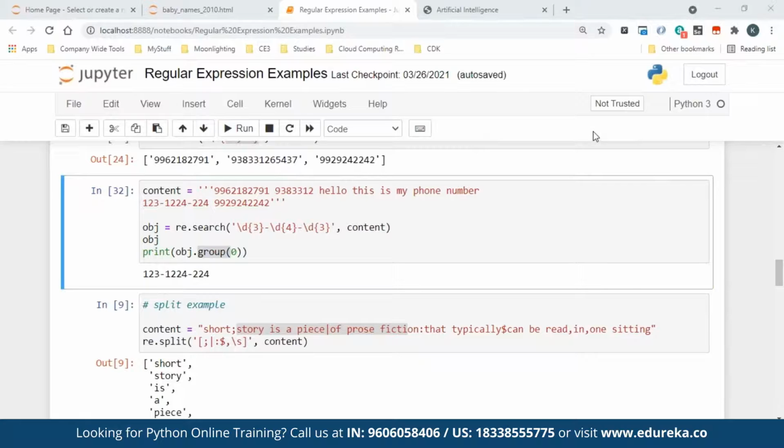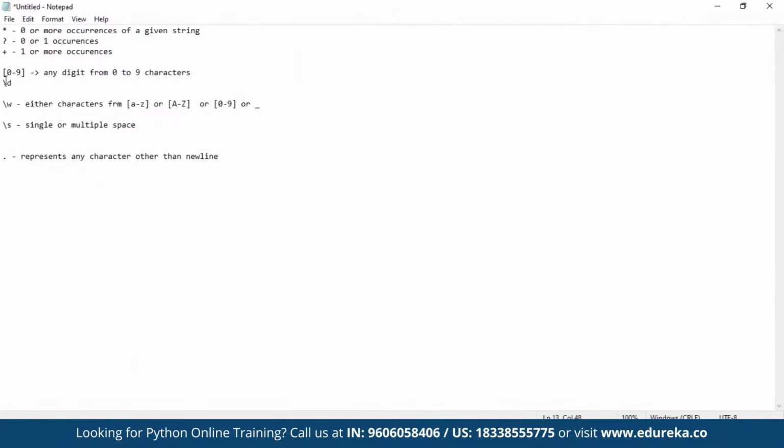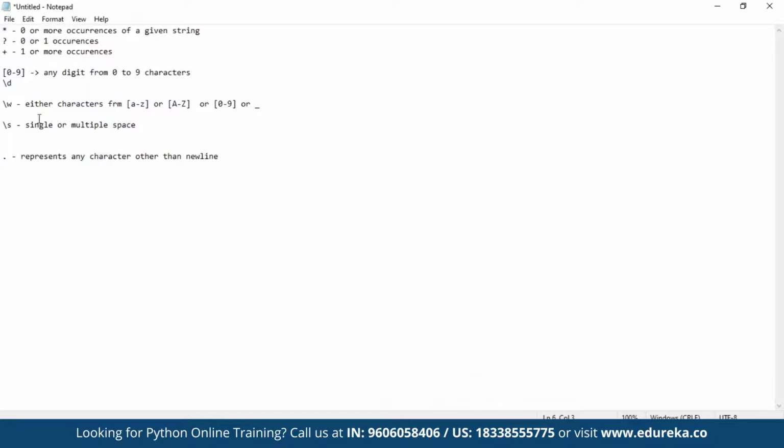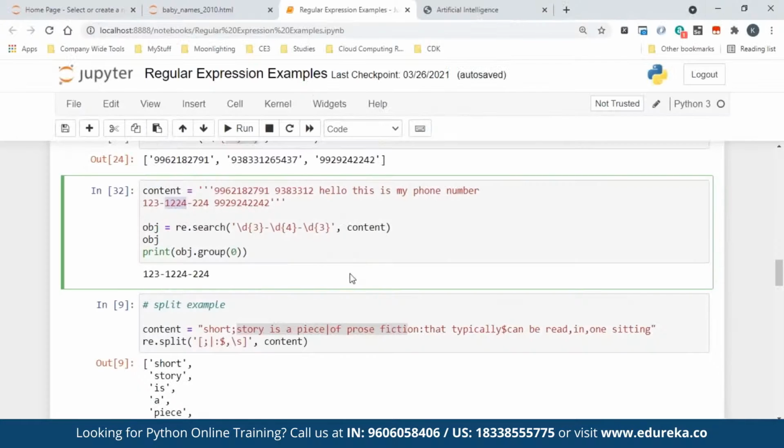Okay. What is the use of \d? \d, we already talked about it. I think you joined late. \d represents a single digit, any digit from 0 to 9. So what we are saying is any number, it could be 0, 1, 2, 3, 4, 5, 6, 7, 8, 9. That one I want repeated 3 times. That means it will be 3 times. So it has to match this pattern. That's why it is. So there are some basic symbols like what I have taught here that you need to be aware of before using regular expressions in any language, not just Python. So \d just represents any character from 0 to 9. That is the main use.